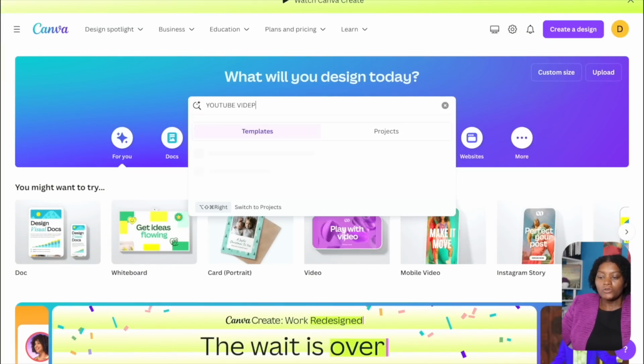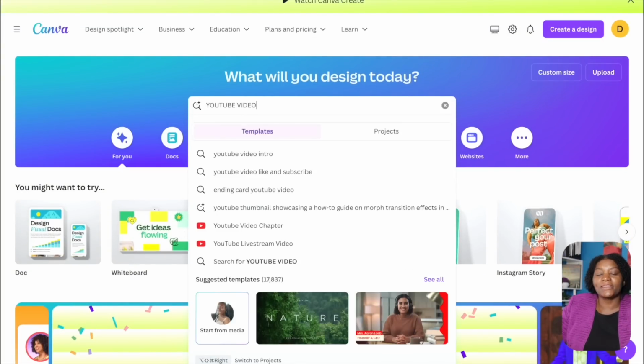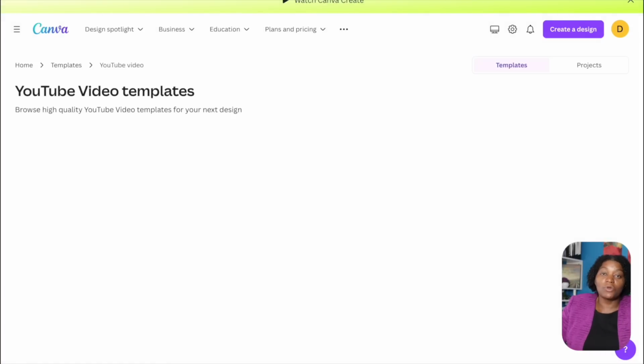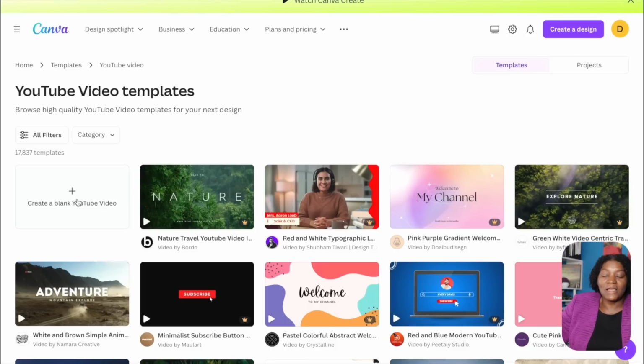The next thing that we have to do is to edit our video. There are so many different ways that we can edit our video. We can use CapCut, we can use different methods, but I'm going to show you the easiest way. I'm going to show you how to edit it using Canva. So now I'm going to come to Canva. I'm just going to type YouTube video and click enter. The reason you are doing this is because you want Canva to give you a template, because they already have existing templates. I'm going to click on the first one that says blank because I want to start from scratch.